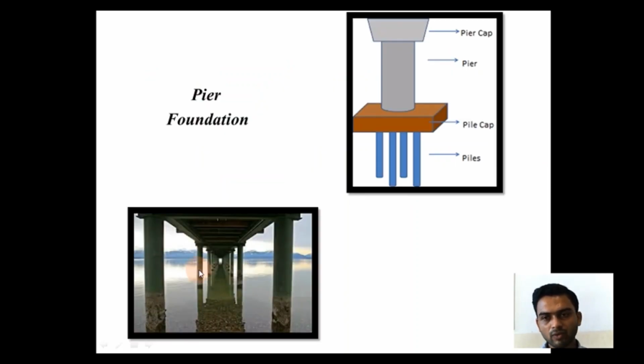Here you can see the pier foundation. After the pile cap and beneath the superstructure, a pier is provided, that is nothing but pier foundation. In this pictorial view, you can see the pier. Basically, the deck slab of the bridge is rested on the piers.